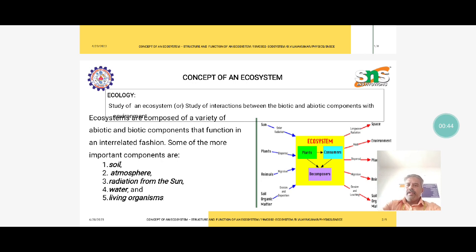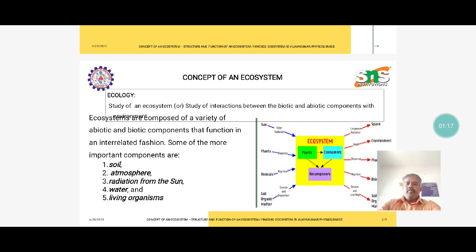Ecology, we know, is the study of an ecosystem, or the study of interaction between biotic and abiotic components with the environment. So the ecosystem is based on these two categories, abiotic and biotic components, that function and are interrelated to form the more important components: soil, atmosphere, radiation from the sun, then water and living organisms.